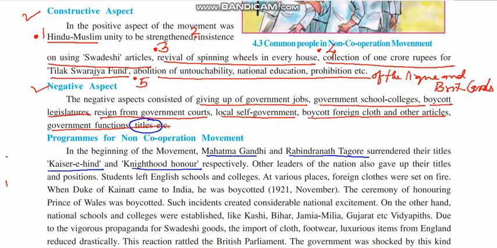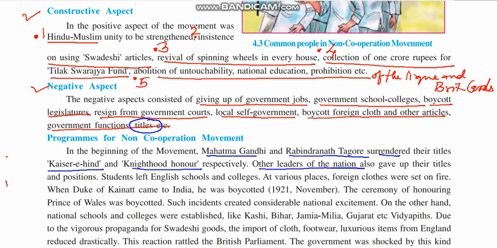Now these titles were given to Mahatma Gandhi and Rabindranath Tagore, right? But they surrendered them. They said that as your government is not respecting our people, we don't want any title from your side, and that's why Kaisar-i-Hind, which was a title given to Mahatma Gandhi, and Knighthood, which was a title given to Rabindranath Tagore, were surrendered.